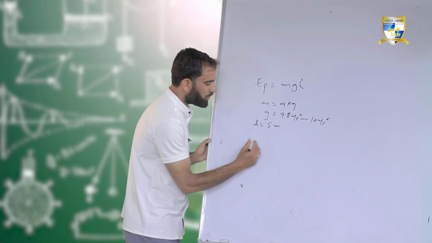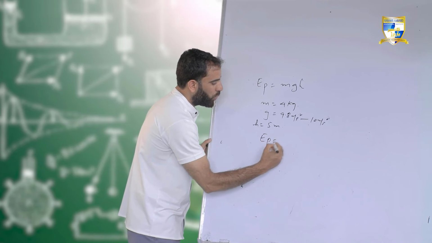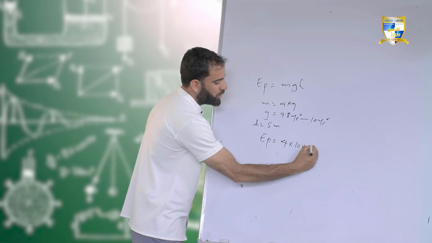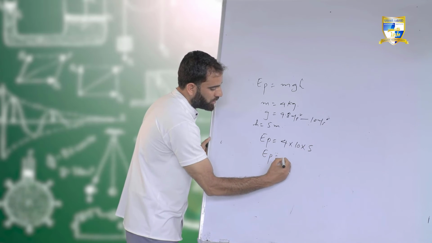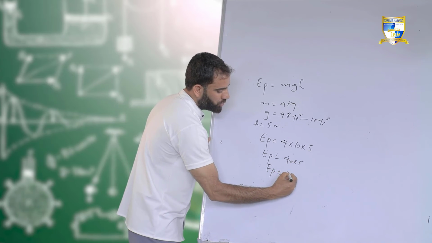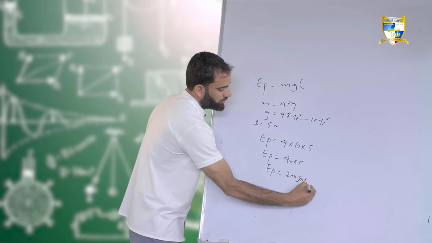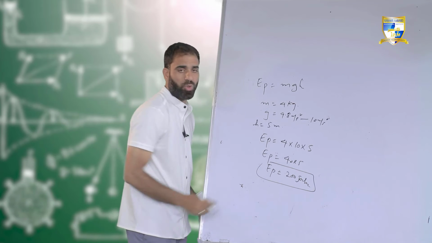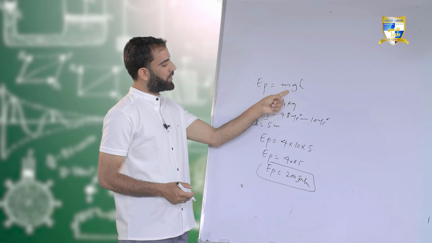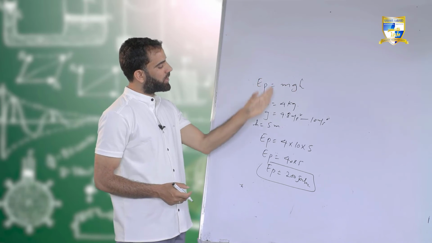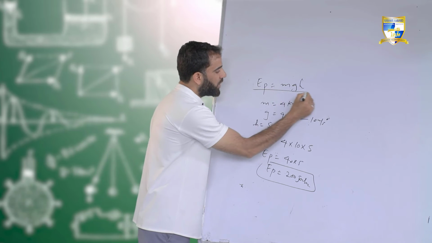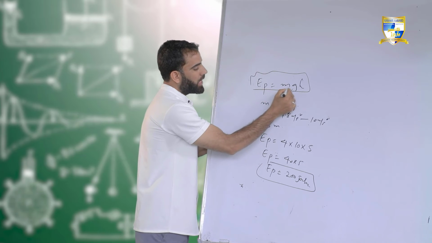How? See, EP equals, what is m here? 4. What is g? 10. What is height? That is 5. It will become 40 multiplied by 5, that is EP equals 200 joules. So if you know the mass of an object, and we already know acceleration due to gravity, and you know the height of the object, you can calculate the gravitational potential energy. So the expression for gravitational potential energy is mgh.